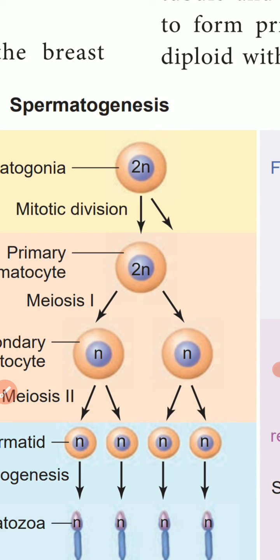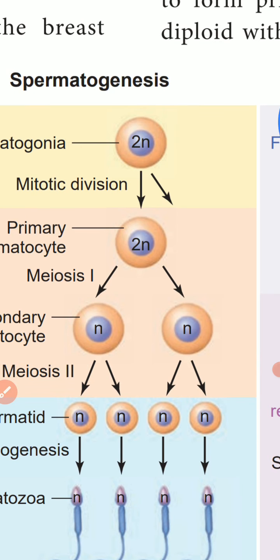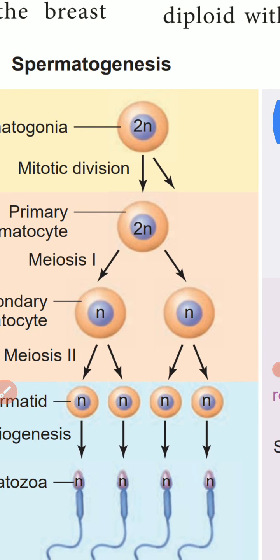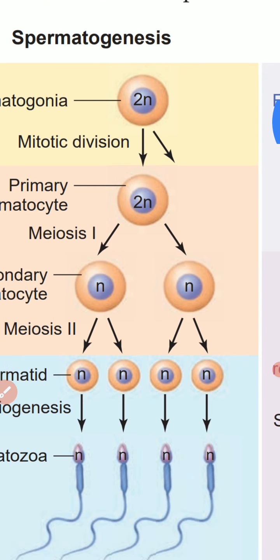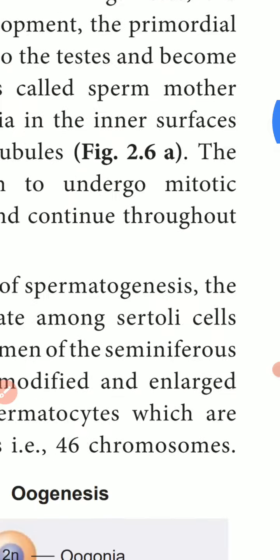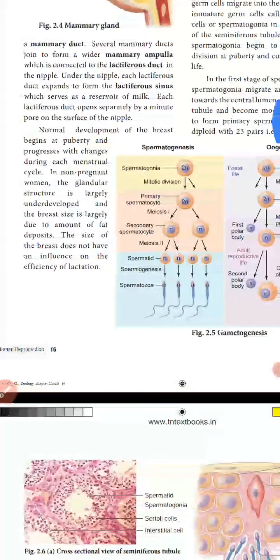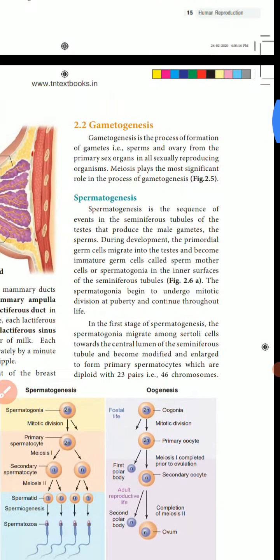Next, the sperms are finally released into the cavity of the seminiferous tubules by the process called spermiation. What is spermiation? The sperms being released into the cavity of the seminiferous tubules is what we call spermiation. The whole process of spermatogenesis takes about 64 days. How many days? 64 days. For the next page, you can go through your textbook.